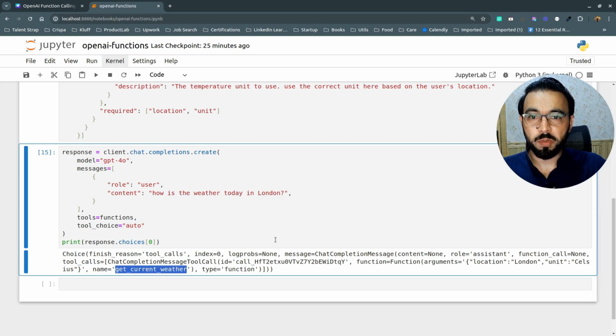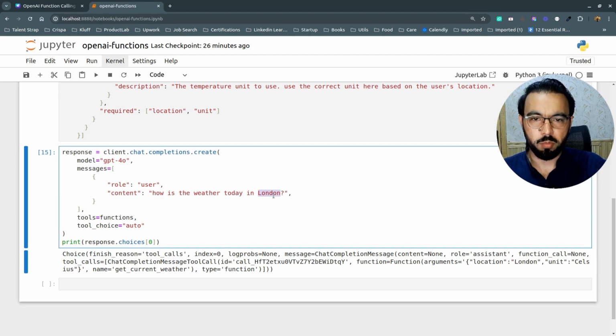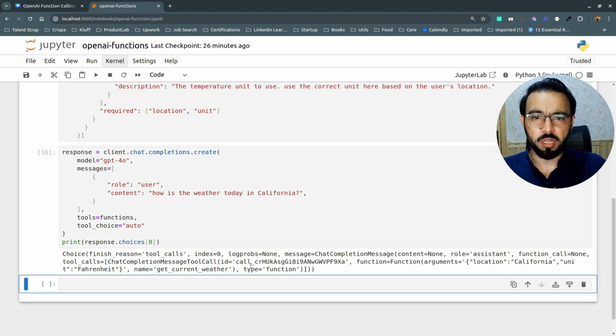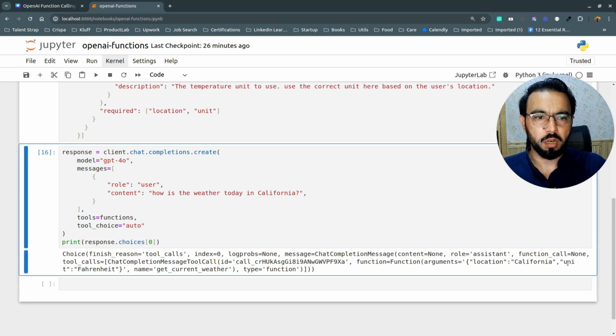So now I didn't explicitly mention the unit of the weather report, like Celsius, but the GPT internally identified that since the weather report is about London, it set that unit to Celsius. Now if I change this to maybe California, now you can see it's still referring to the function calling, and this time the location is California and the unit is automatically set to Fahrenheit.